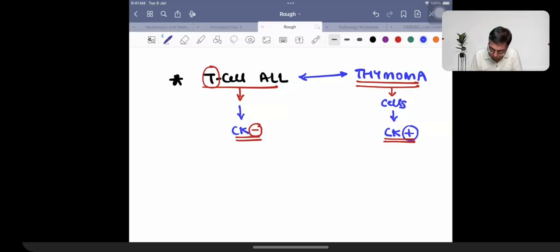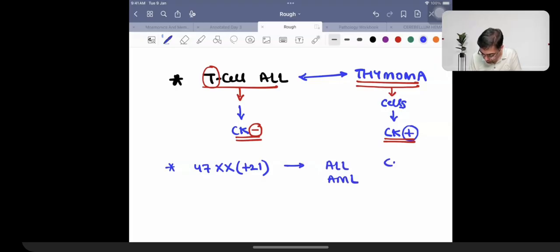Second fact that I wanted to remember over here is, you had a patient who is going to be having the presence of an appearance which is given the name of 47XX plus 21. Which type of cancer would you expect to have more commonly in this patient? 2024's question.